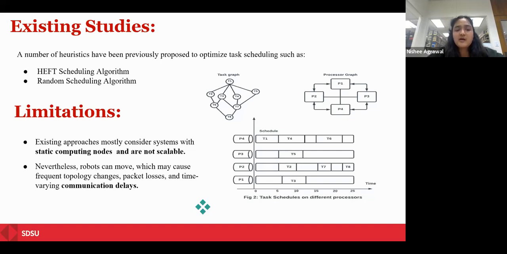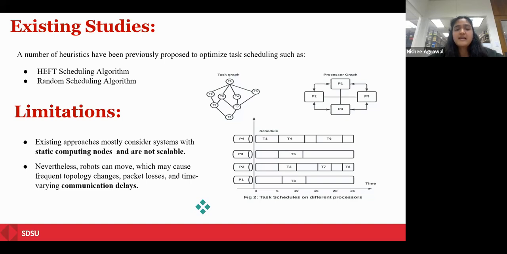As you can see in the diagram, after task 1, we are free to execute tasks 2, 3, 4, and 5. But we need to decide which among these tasks should be executed first. Therefore, in the HEFT algorithm, this is done by using upward rank, whereas in the random scheduling algorithm, this is done by selecting the task randomly. That is, after task 1, we randomly select among tasks 2, 3, and 4. At the end, after finishing the task graph, in both scheduling algorithms we generate an overall schedule, which gives us the optimized schedule.